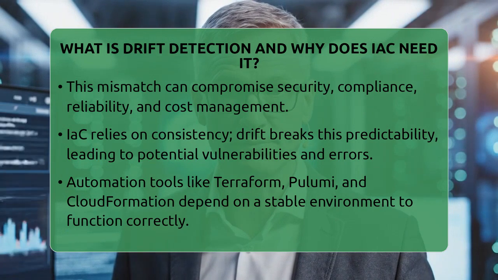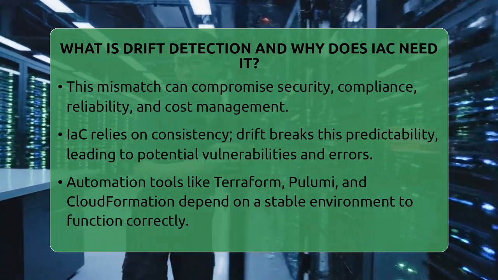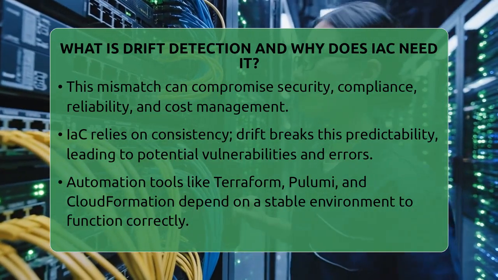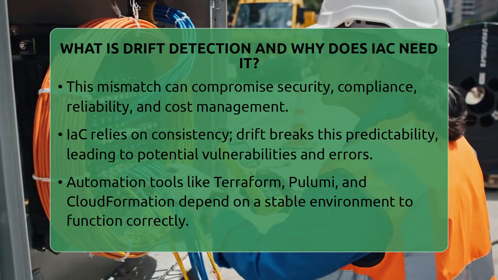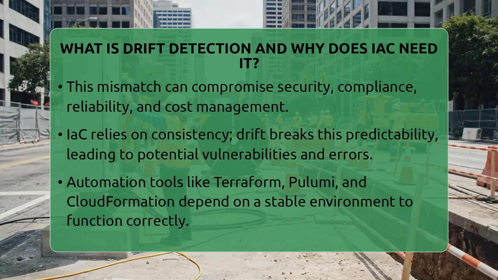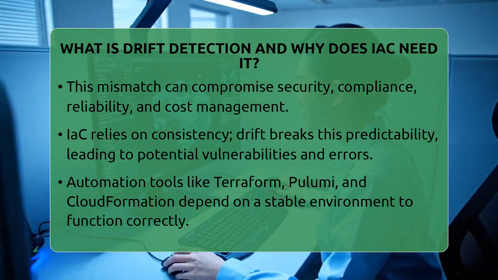It's like your house's blueprint saying one thing, but the actual house being different because someone made changes without updating the plans. Now, why does infrastructure as code need drift detection? Well, infrastructure as code is meant to make managing cloud resources predictable and repeatable. When drift occurs, it breaks that predictability.